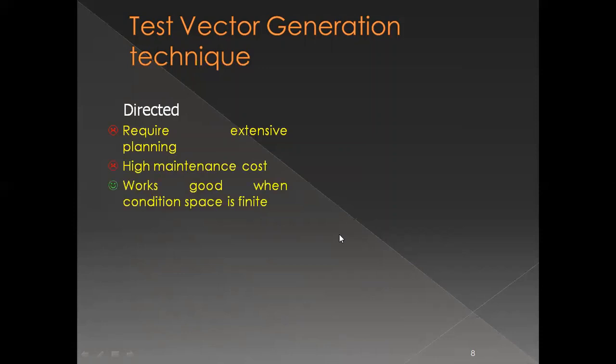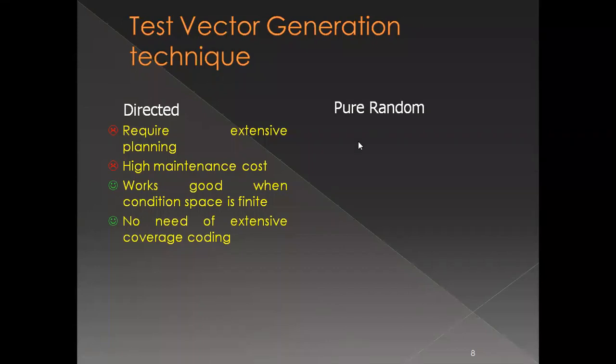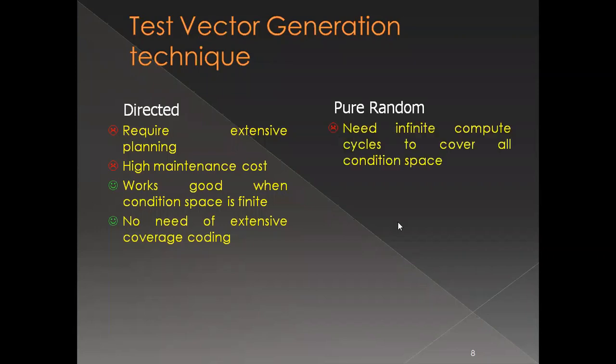Now, based on the test vector generation technique, what comes first in simulation-based verification is that it has to go through linting. Linting is the process of removing static errors. Next, I have to apply a test vector or stimuli. So how do I do that? There are two techniques for that: either a directed test approach or a pure random approach.